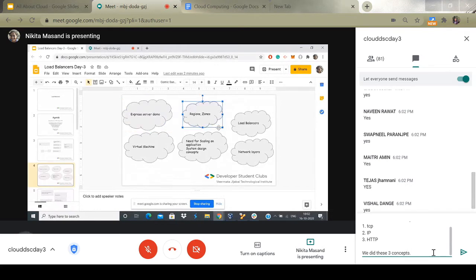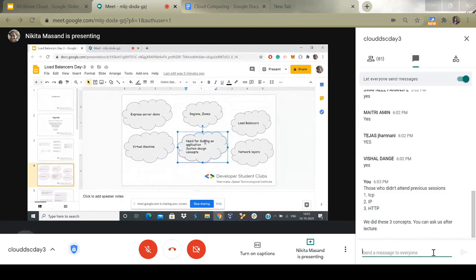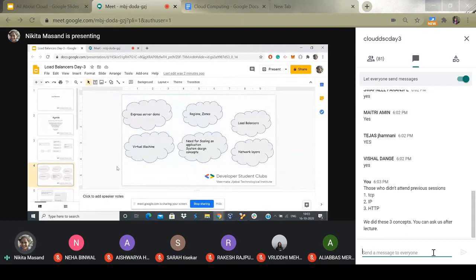Then we had a very quick session. Ali and I also explained load balancers. Then Palak and Shubhankar explained virtualization and containerization. Then we had scaling, which you all learned anew: system design concepts, the need for scaling an application, horizontal and vertical scaling, and a bit about network layers. These are things we have already covered in the previous sessions. Today's session will build on all of them, but I'll revise if there is a need.